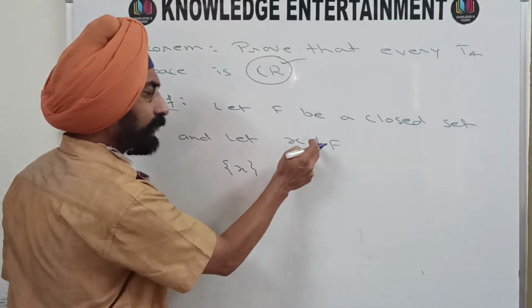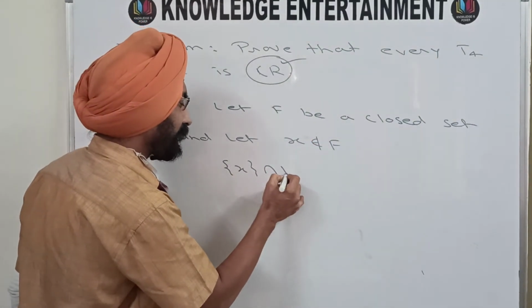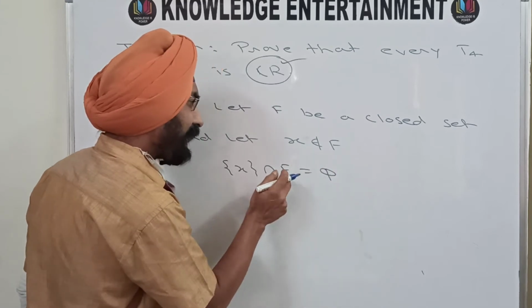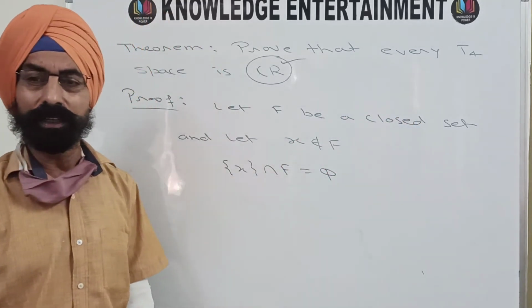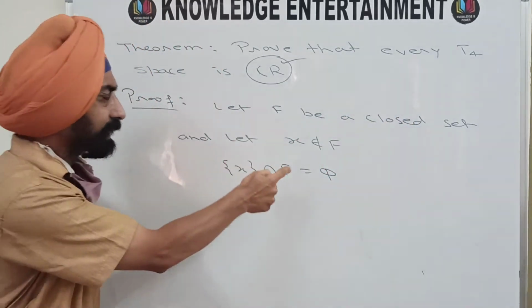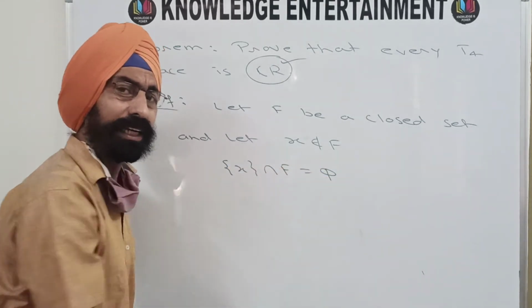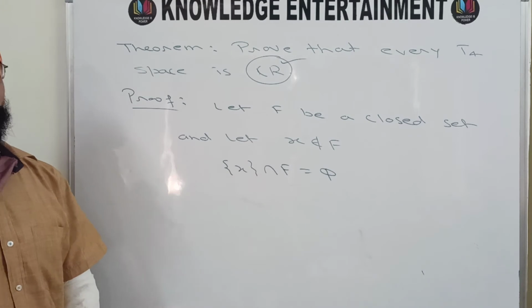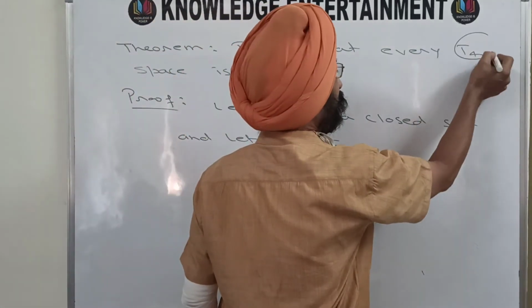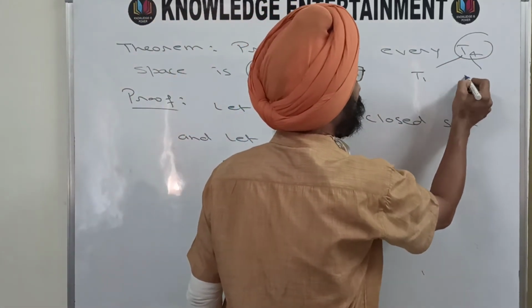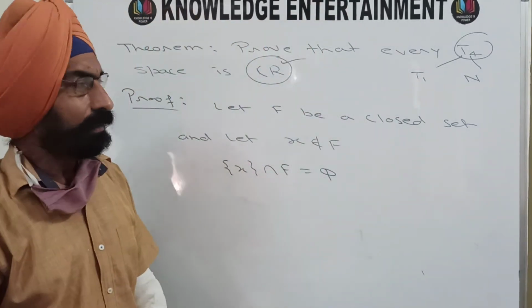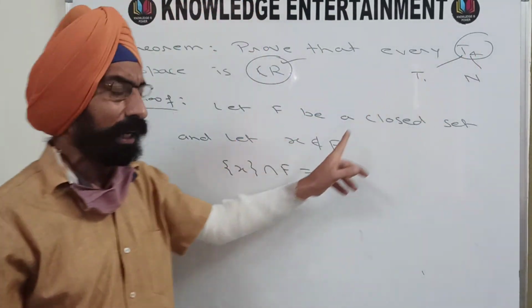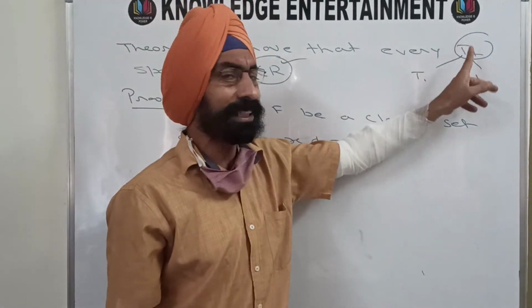And since X does not belong to F, the intersection of {X} with F will be phi. F is also a closed set. So this is a closed set, this is a closed set, and their intersection is phi. That means it is a pair of disjoint closed sets. Once again, T4 means T1 and T4 means normal. From T4 we have used T1; now T4 is normal.